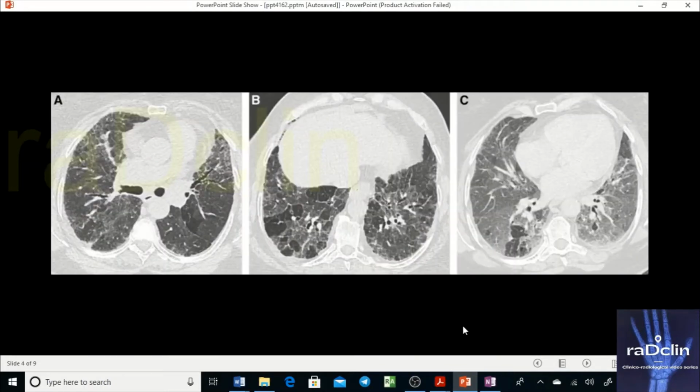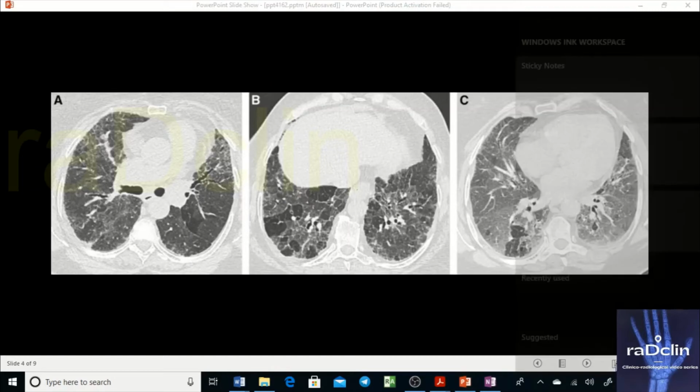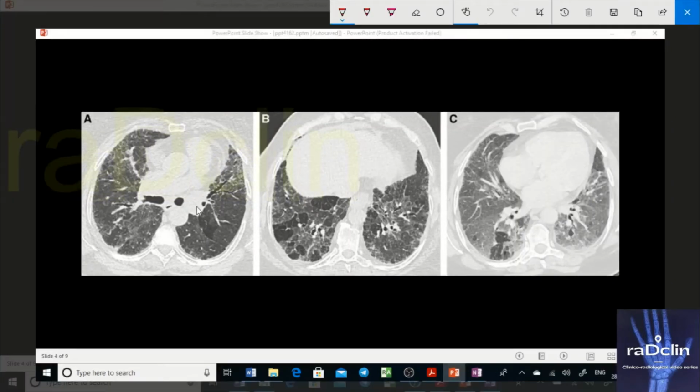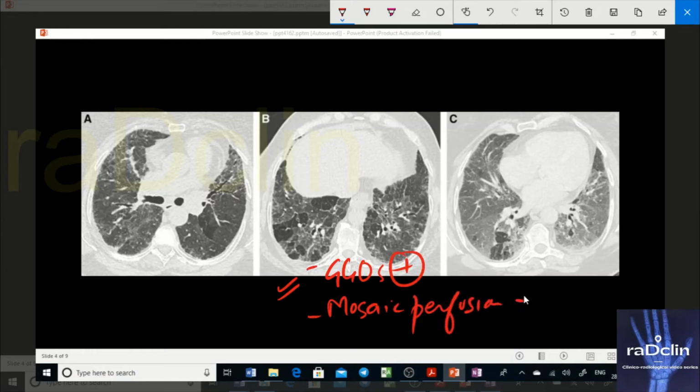Now, if you see this particular case, these are the lung bases. What you're seeing, you are seeing GGOs. I can see GGOs. I can see mosaic perfusion also, very typically present, and I can see subpleural areas are not involved. Although the base is involved, definitely you can see the GGOs here.